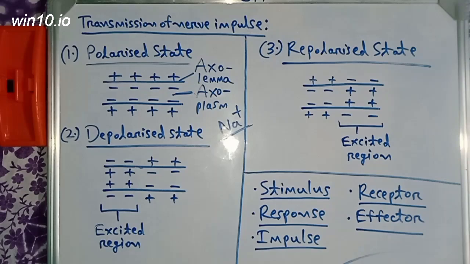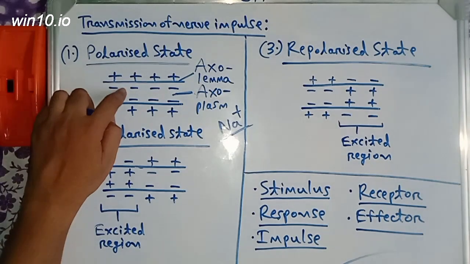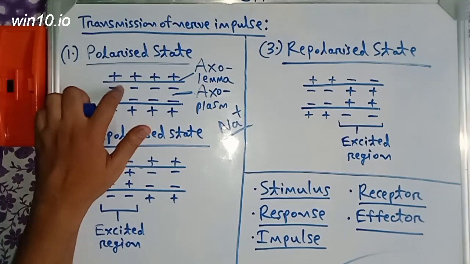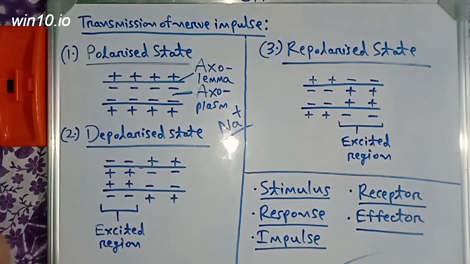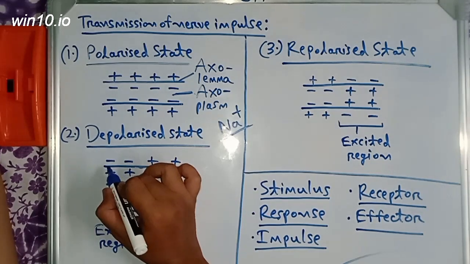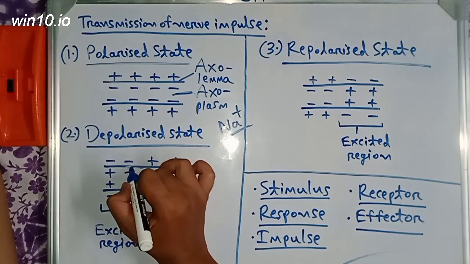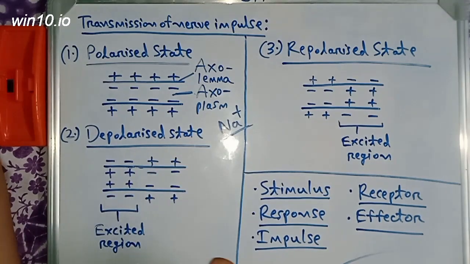How did this happen? When a stimulus is given to some part of the nerve fiber, the axolemma or cell membrane of that part becomes more permeable to Na plus ions.